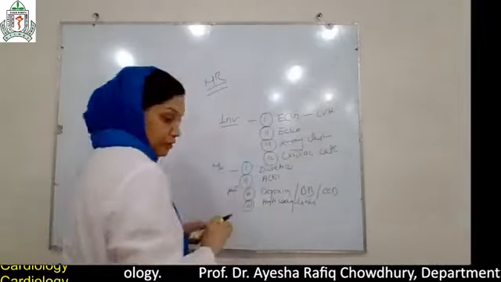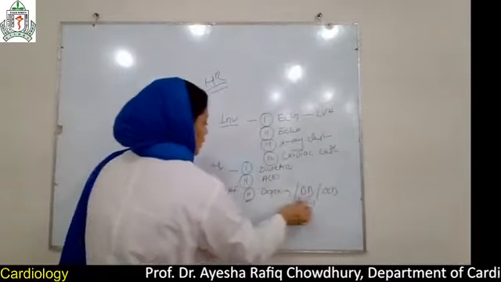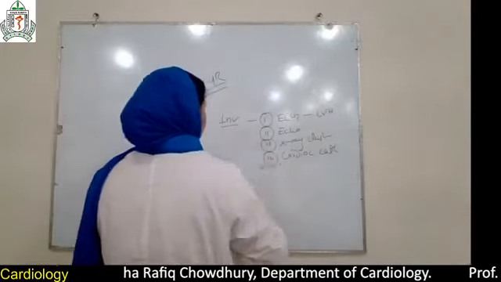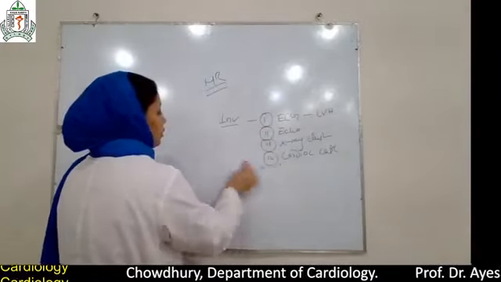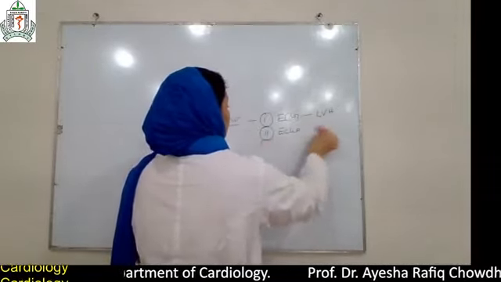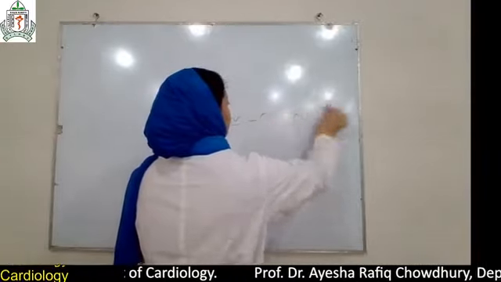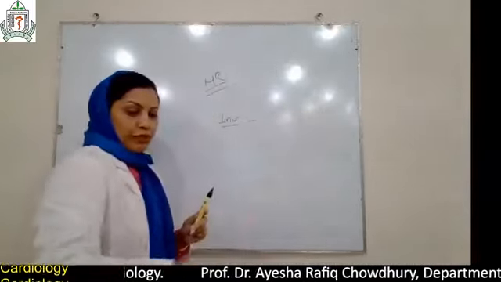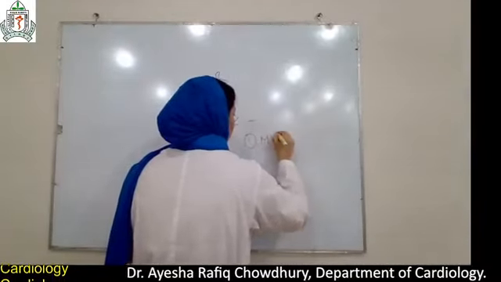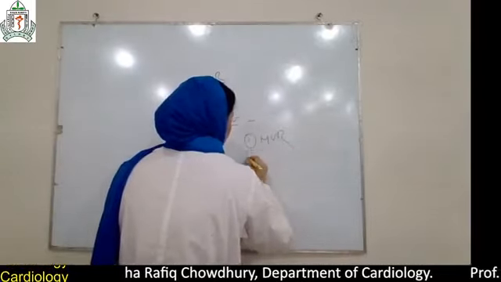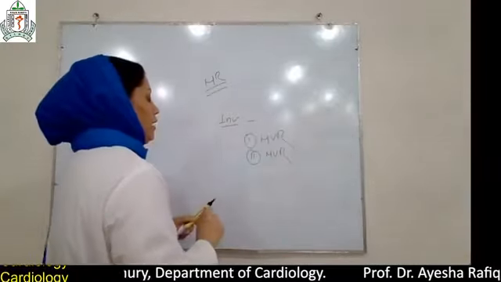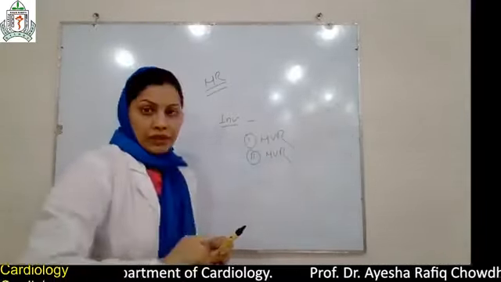And surgical management. What are the surgical managements? Mitral regurgitation could be due to mitral valve prolapse, acute MI, or infective endocarditis. In that case, we use mitral valve repair, and the other option is mitral valve replacement, with a metallic or tissue valve. These are the management options.